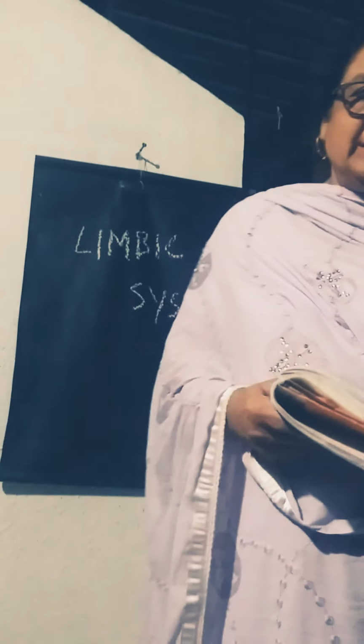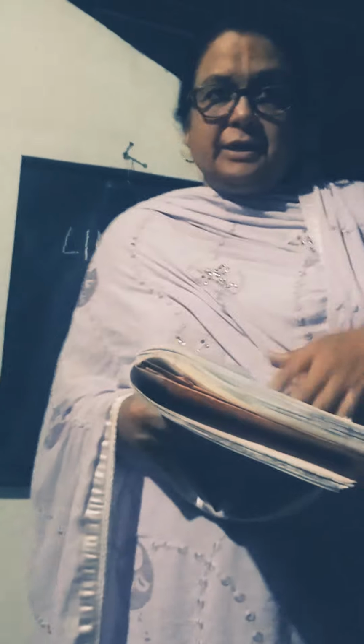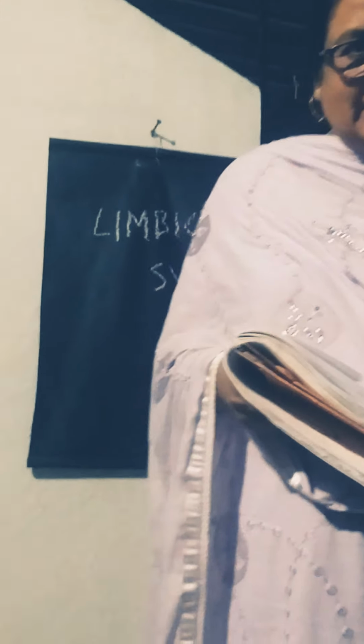The limbic system. The limbic system most of the time is asked as a short note and it is for 5 marks. There is nothing much to write in the limbic system, but it is one of the most important systems in the brain.